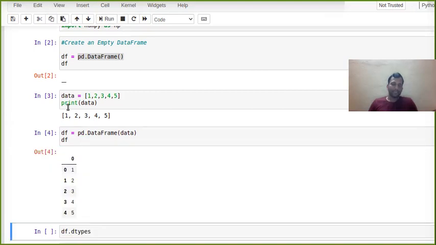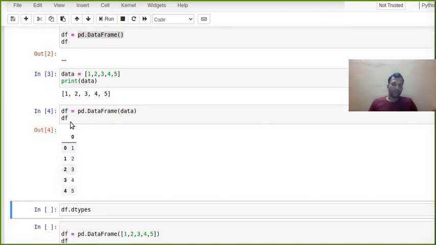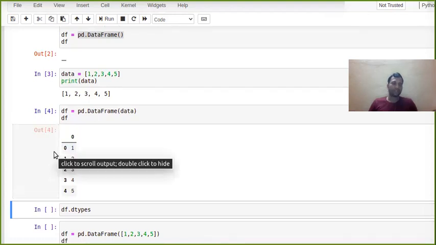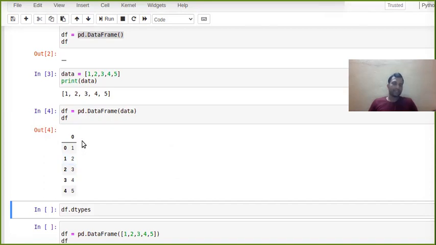Now you can see it was just a list, and in the data frame it's like 0. By default, they have given the column name 0, and this is the index. By default it's 0, 1, 2. It starts from 0 and then increases one by one. If you want to change this column name or index, we have syntax and keywords for that. Since we have not done anything, by default they have given 0. Of course, in our next session I am going to discuss all those things.